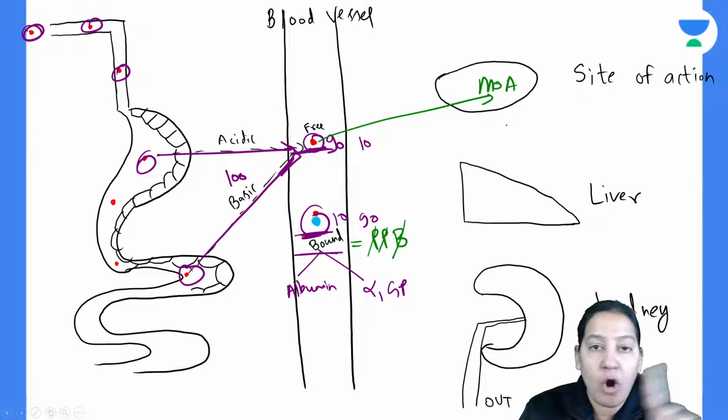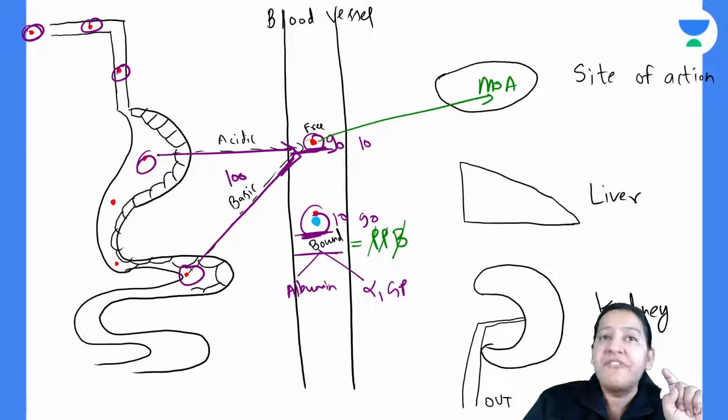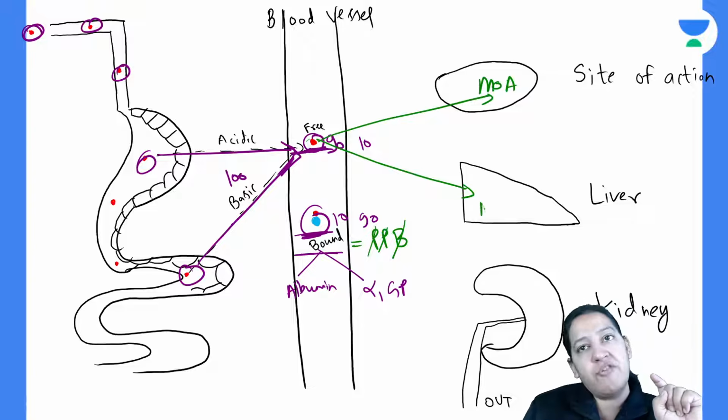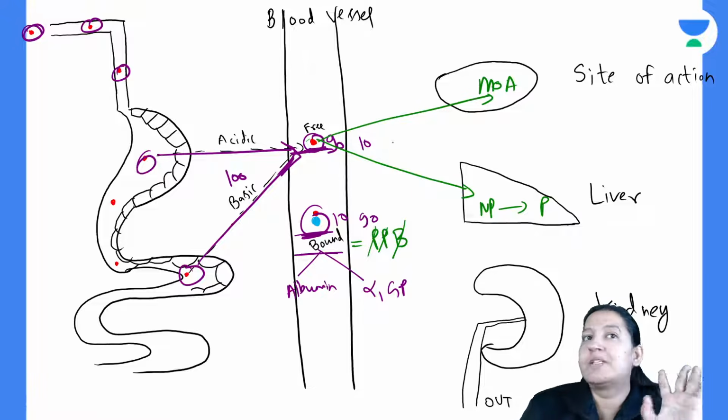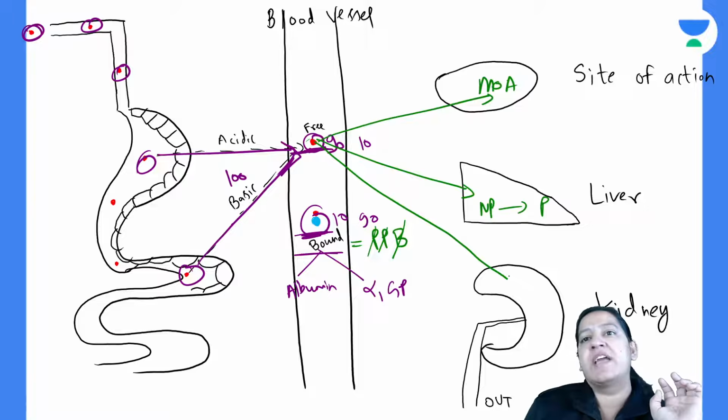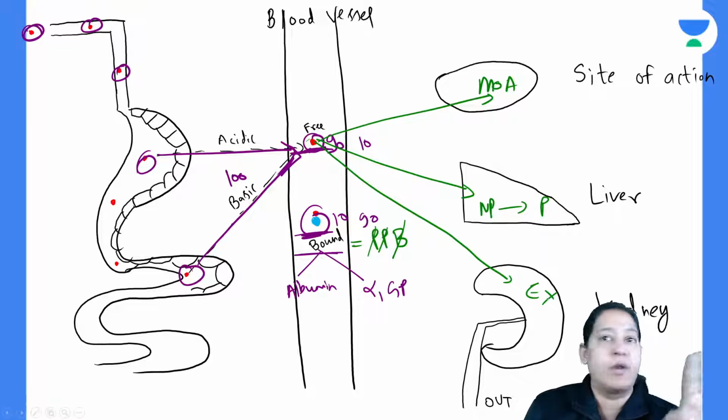Bound drug will not go to the site of action. It is the free drug which will go to the liver and convert from non-polar to polar form. Bound drug will not go to the liver for metabolism. And it is the free drug which will go to the kidney for excretion. It will be excreted in the urine. Bound drug will not go to the kidney for excretion.